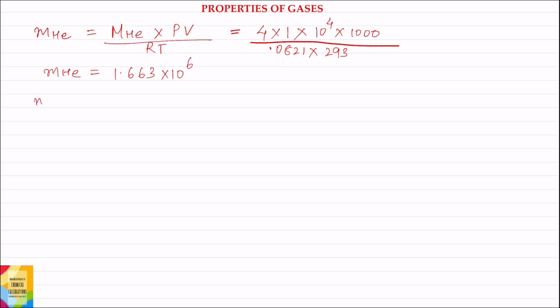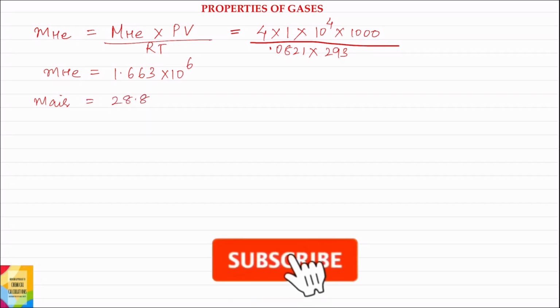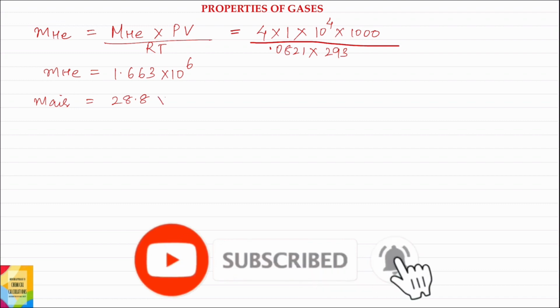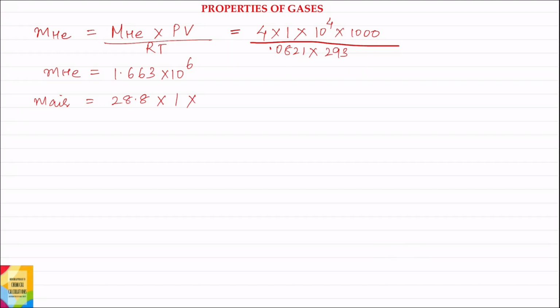Similarly, mass of air will be equal to molecular mass of air, that is 28.8 grams per mole into pressure, that is 1 atmosphere into volume. Now volume of air displaced will be same as the volume of the balloon. In this case we are neglecting the volume of the load.